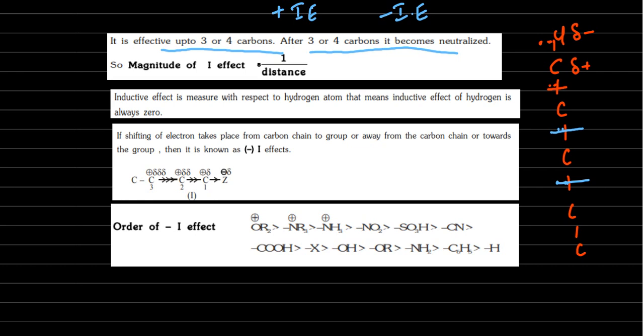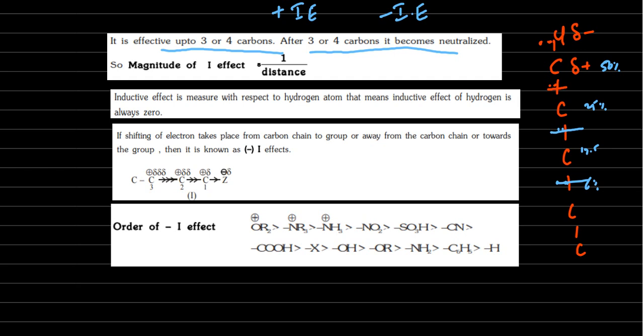On the first carbon the effect is maximum. On the second carbon, suppose it is 50%, then 25%, then 12.5%, then 6%. That is less than 10%, almost not considerable. So up to 3 to 4 carbons the effect is significant, and from 4 onwards it is almost negligible.